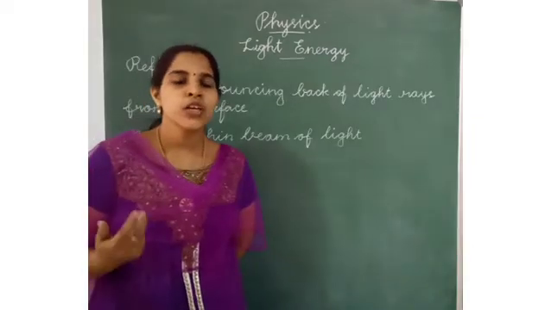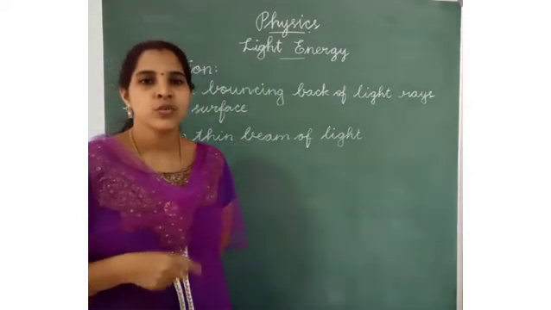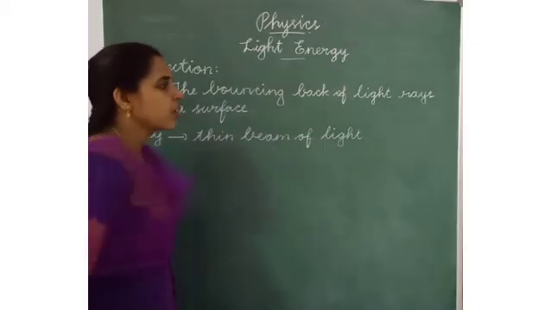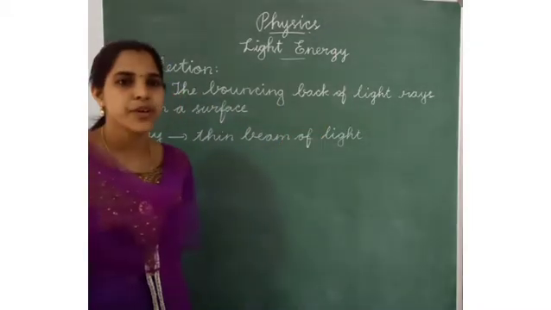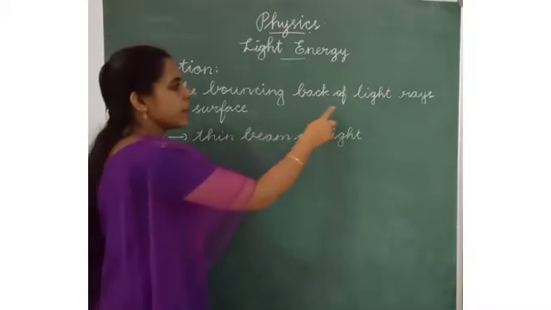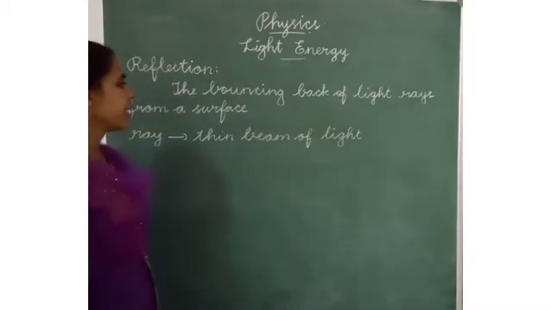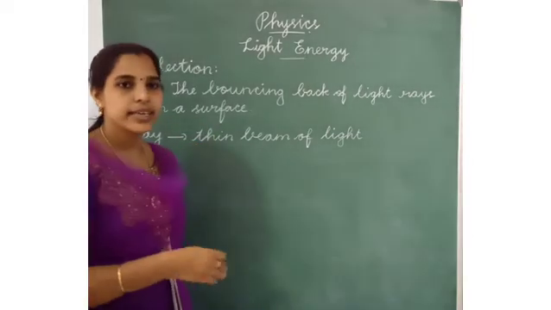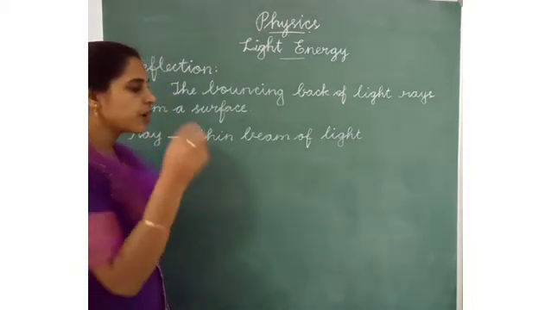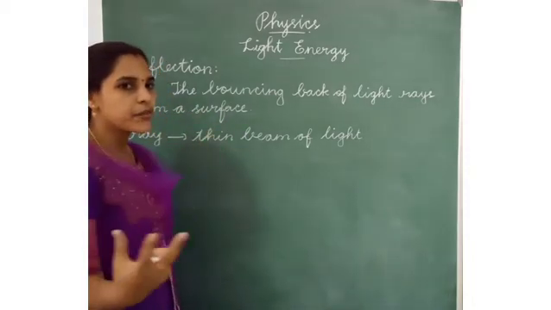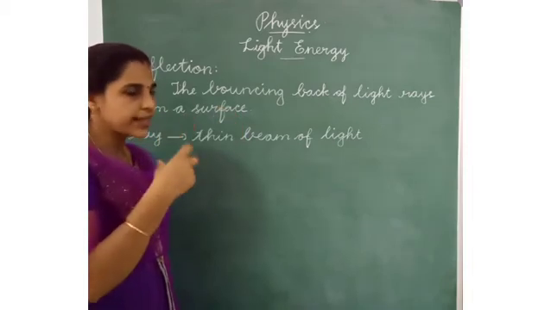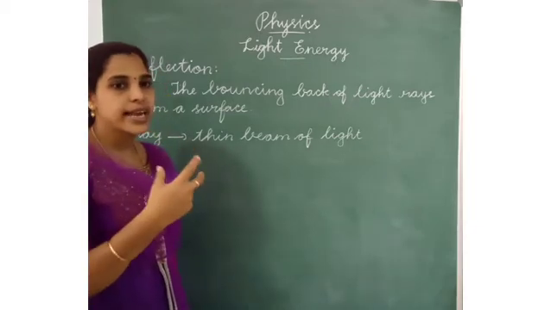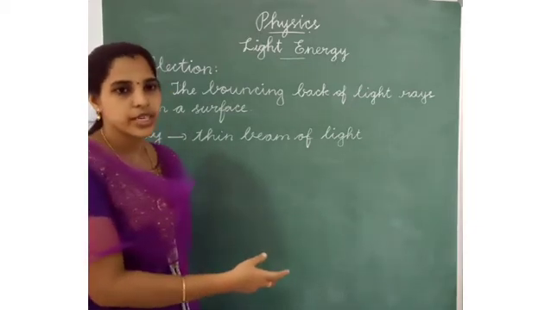Be aware of reflection. What is meant by reflection? Listen. The bouncing back of light rays from a surface. That means reflected, reflecting back. When we direct the light to one place, it will be reflected to our eyes. Because of that, we are able to see an object. Without reflecting light, we cannot see an object.